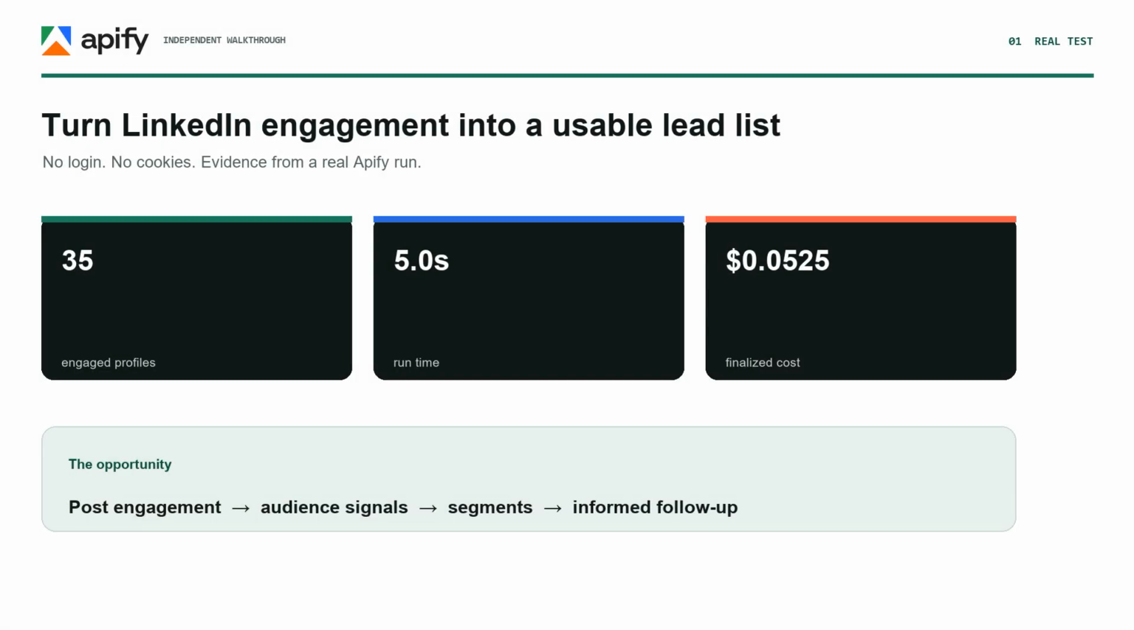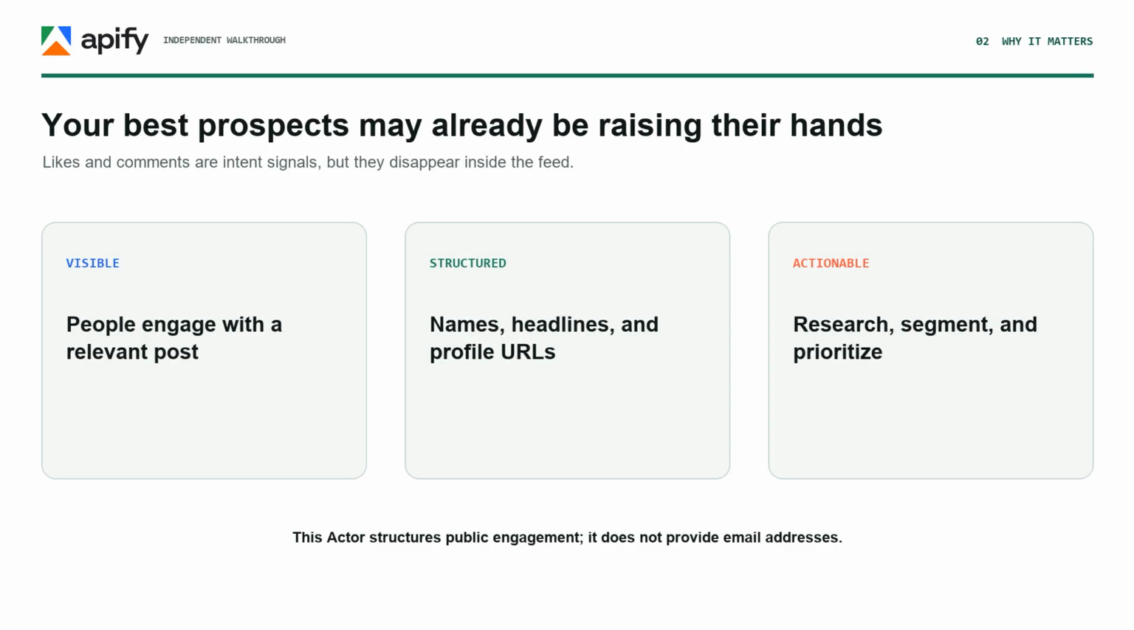What if the people already engaging with a LinkedIn post could become a structured audience list in seconds? In this real test, an Apify actor returned 35 engaged profiles in 5 seconds for a finalized cost of just 5.25 cents.